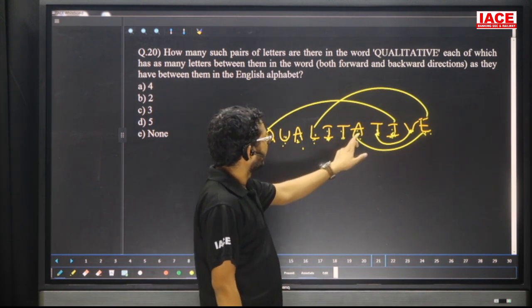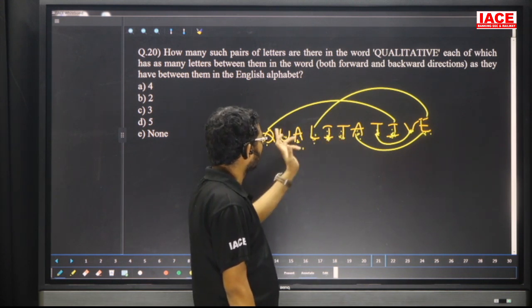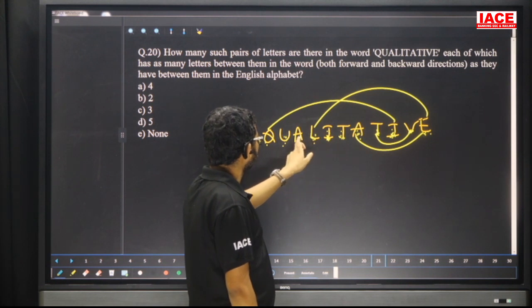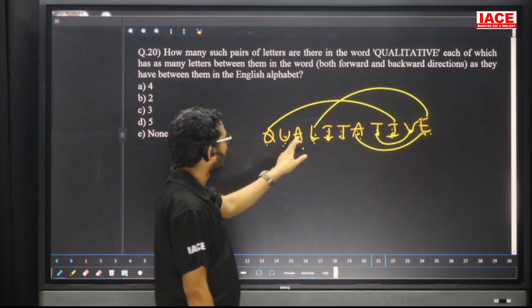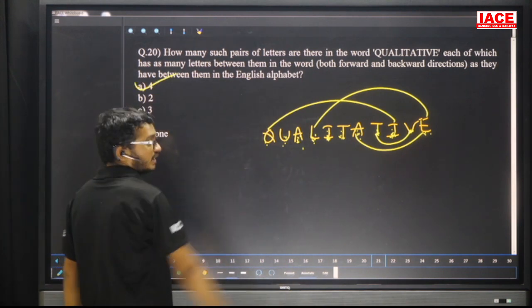Leave it. Next, after A, B, C, D, no. After T, no letter. See here, T. Next, U here only. Next, I, J, K, L, M, no. L, no. After A, no. After U, no. That means forward 2, reverse 2. Answer is 4. Question number 20, option A.